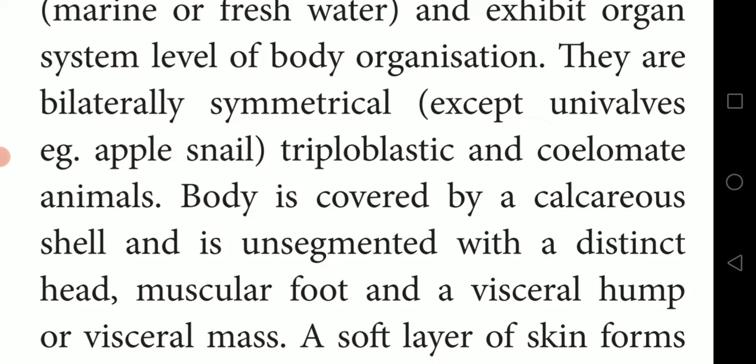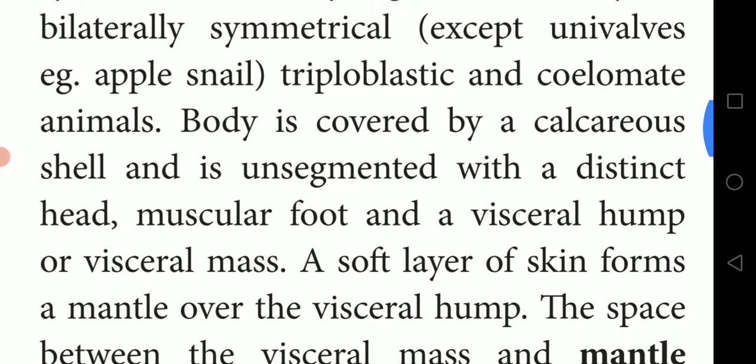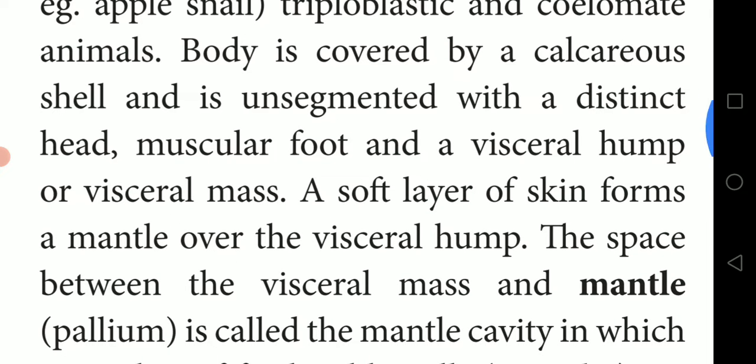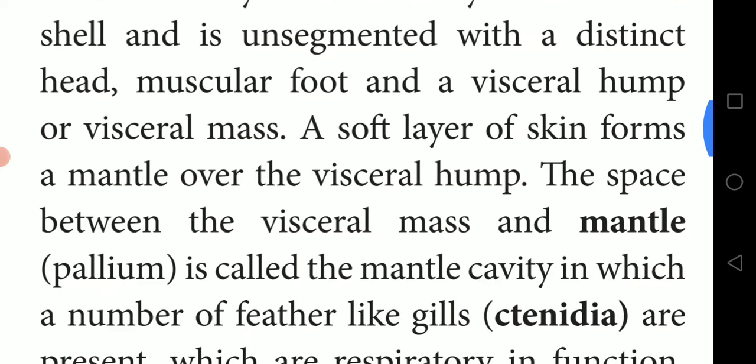Visceral hump means the inner mass inside, a bulge-like structure, the visceral mass. A soft layer of skin forms a mantle over the visceral hump.